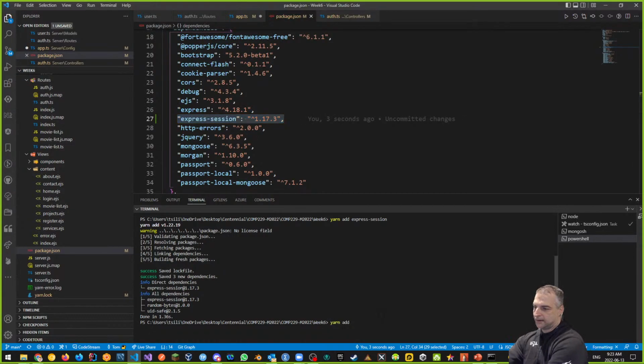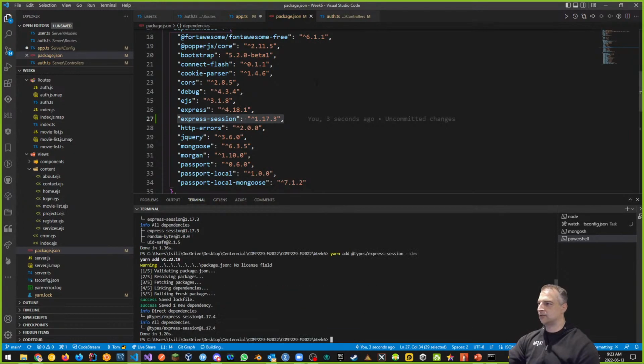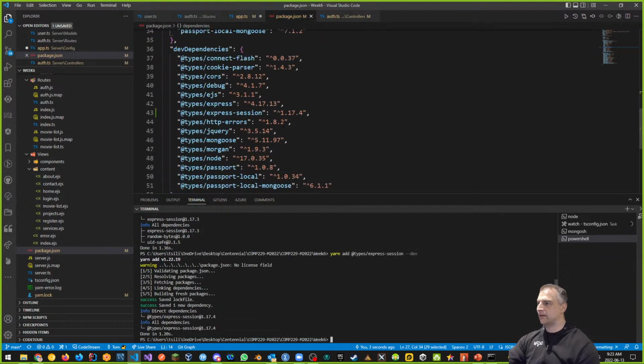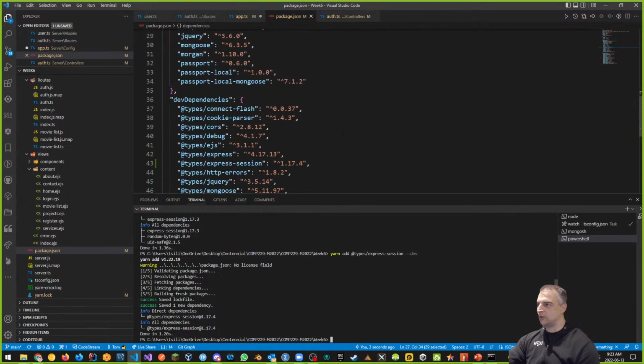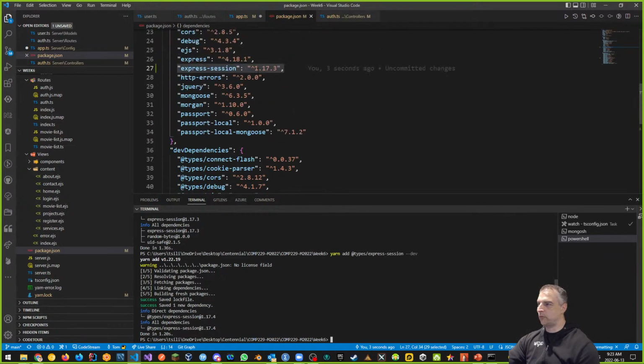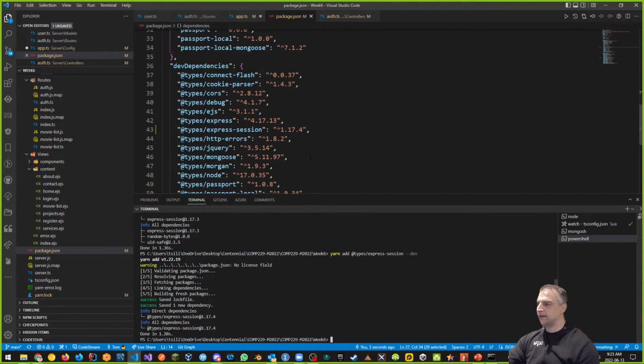So yarn add @types/express-session with the dev flag, for the dev dependencies. Once we've done that, it adds it into our area down here. There's our express session. Notice that our express session is 1.17.3 and our @types express session is 1.17.4. So actually it's ahead. This is not normal. It's usually the other way around, but that's okay.